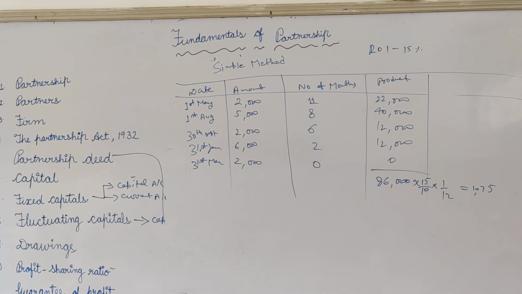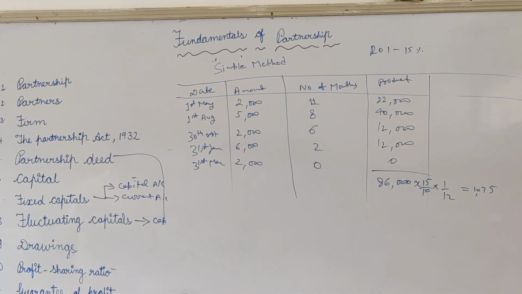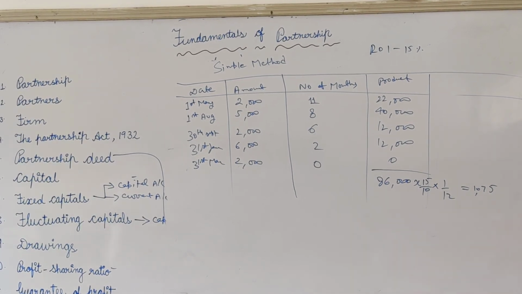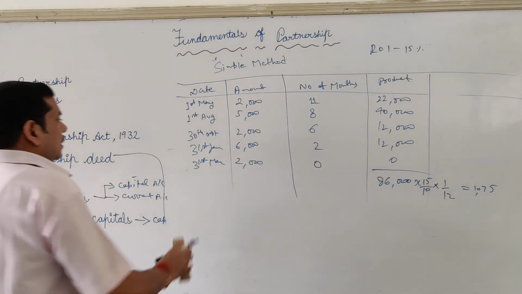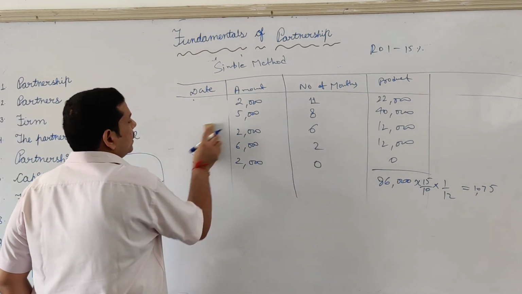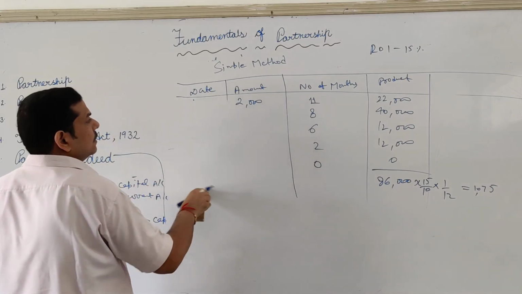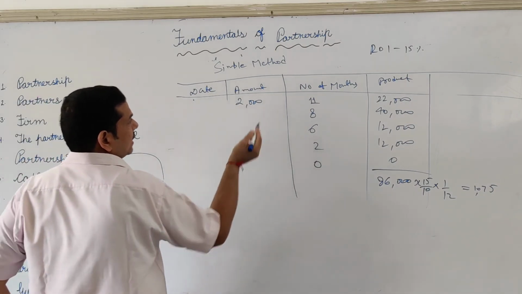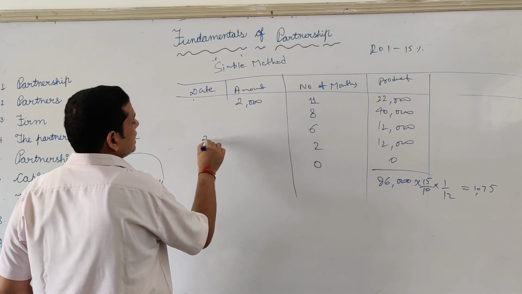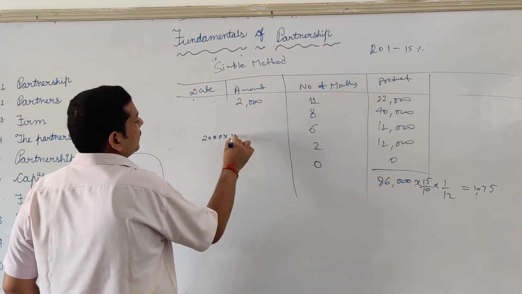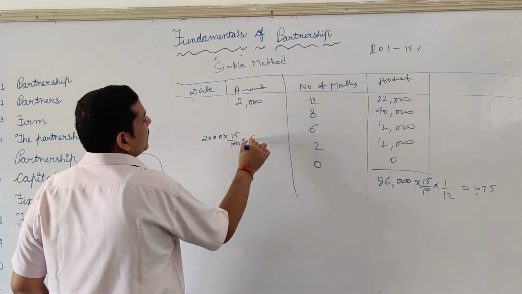So two methods are there, simple method and product method. Now one more case is there. If nothing is mentioned about the dates of withdrawal, clear? If no dates are mentioned, just one amount is given, that 2000 is withdrawn, and the ROI is 15%. In this case also 2000 into 15% into 6 by 12.